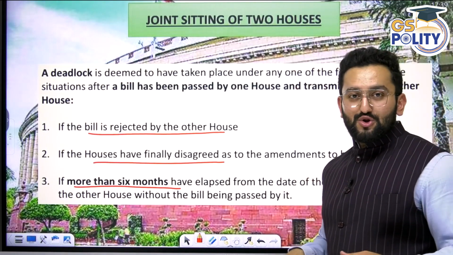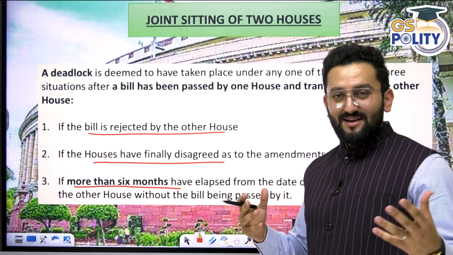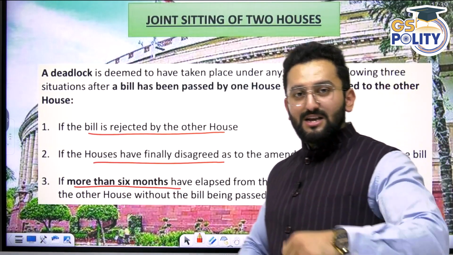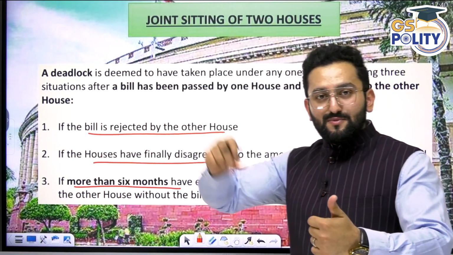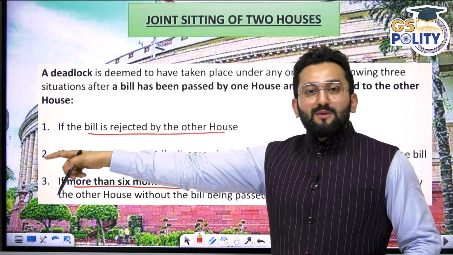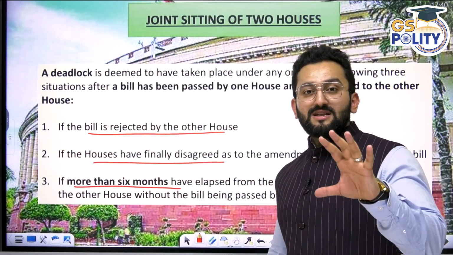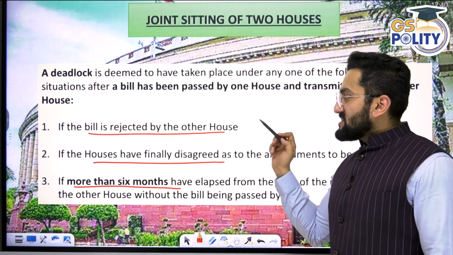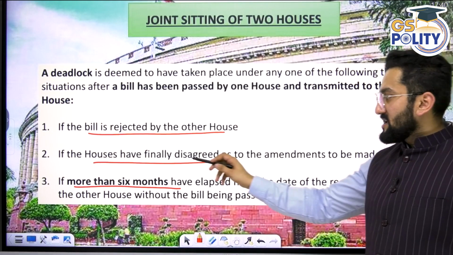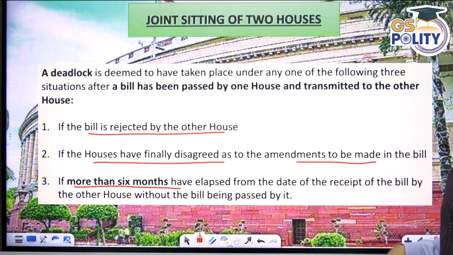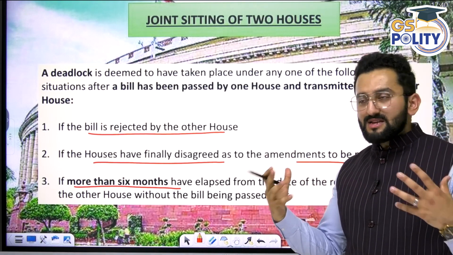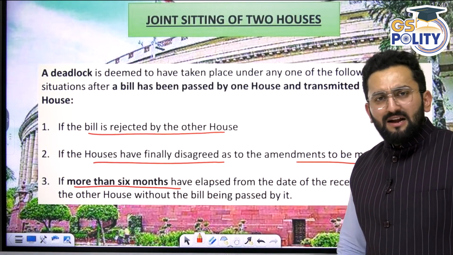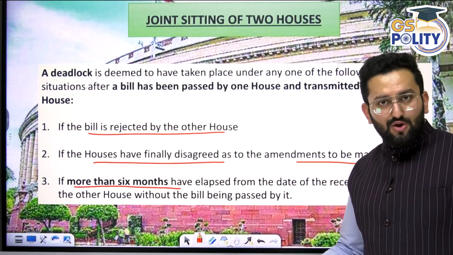Joint sitting of the two houses. Told you, joint sitting: Lok Sabha and Rajya Sabha members are going to sit together. The sitting is going to be presided over by the Speaker. This particular joint sitting is summoned by the Honorable President. The President summons a joint sitting on the recommendation of the Council of Ministers. When the bill is rejected by the other house, or the house has finally disagreed to the amendment, these are the cases when we can say our deadlock condition is there. Or more than 6 months have passed and the second house has not done anything on that bill.